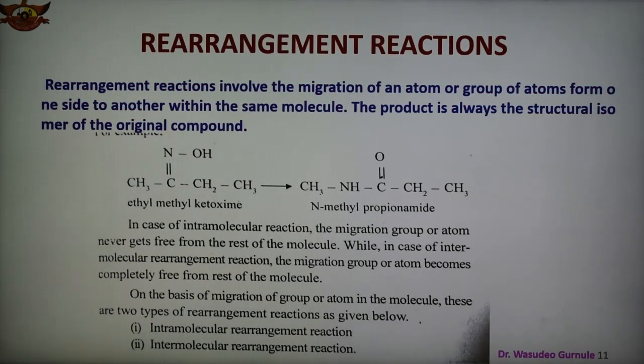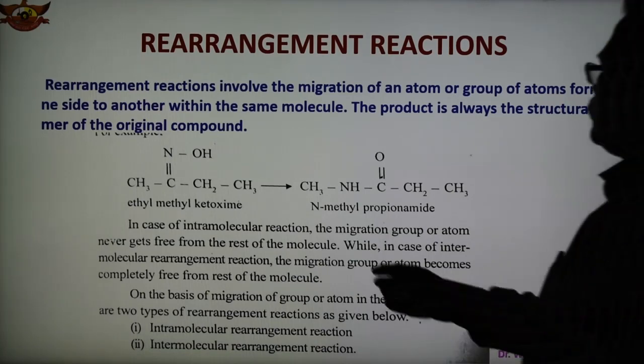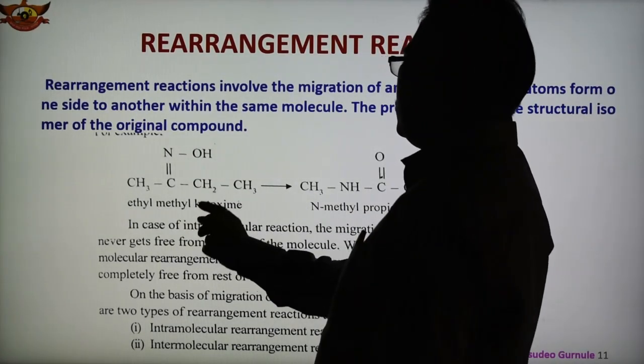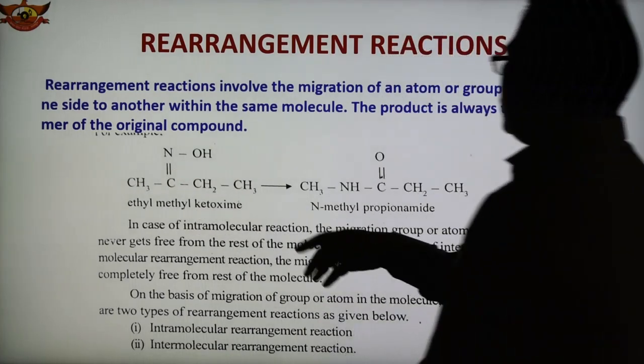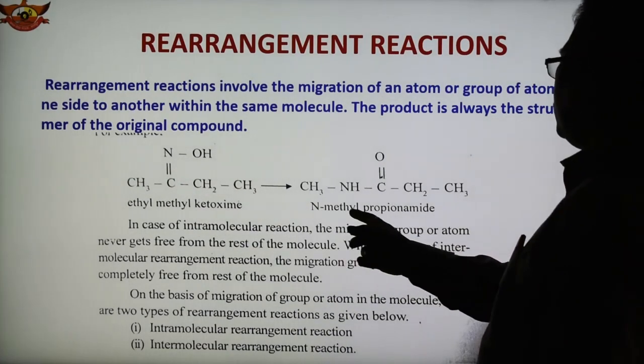And the fourth reaction is the rearrangement reaction. This reaction involves the migration of an atom or group of atoms from one site to another within the same molecule, and the product obtained as a result of this reaction is a structural isomer of the original compound. Here one example is shown: ethyl methyl ketoxime. After rearrangement we obtain N-methyl propionamide.